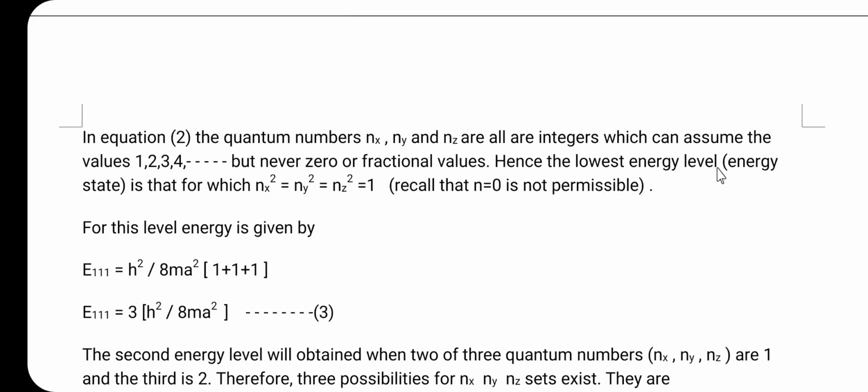Hence, the lowest energy state is that for which n x square equals n y square equals n z square equals 1. Recall that n equal to 0 is not permissible.